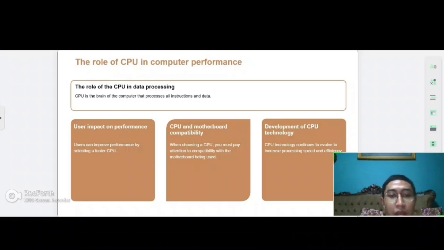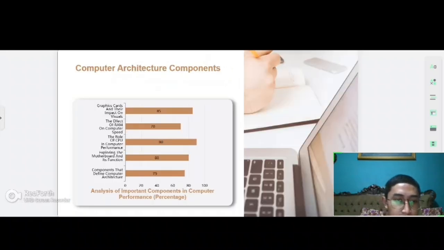motherboard compatibility. When choosing a CPU, you must pay attention to compatibility with the motherboard being used. Development of CPU technology. CPU technology continues to evolve to increase processing speed and efficiency.